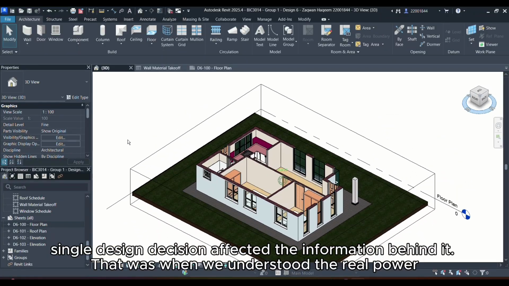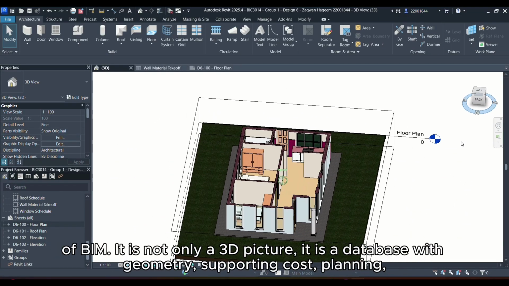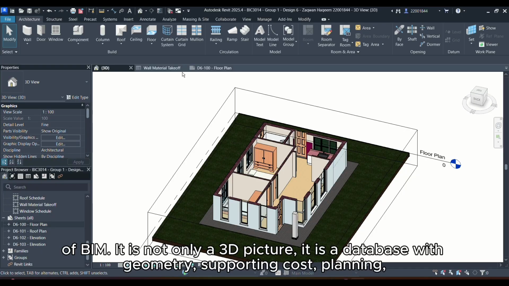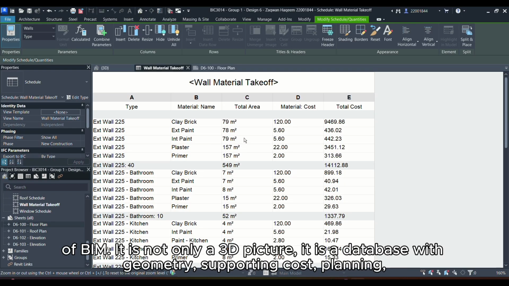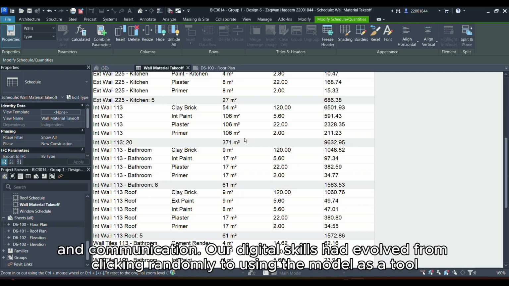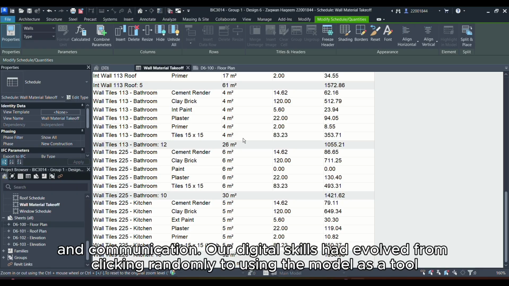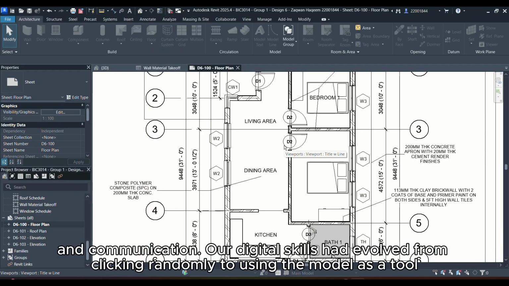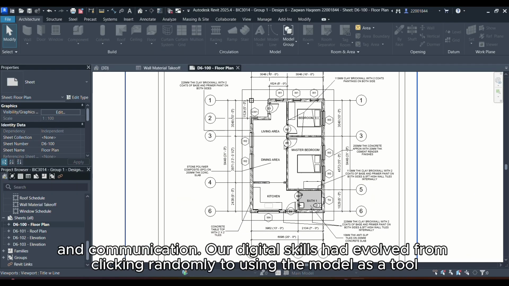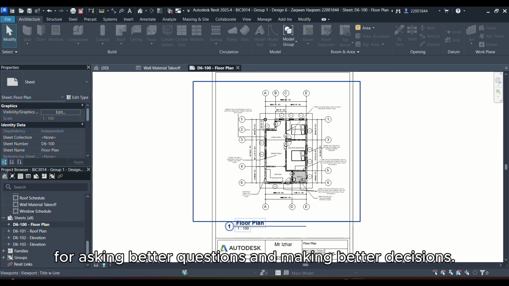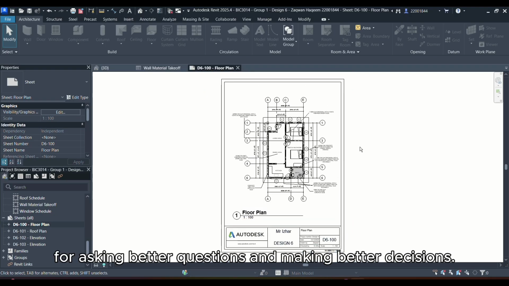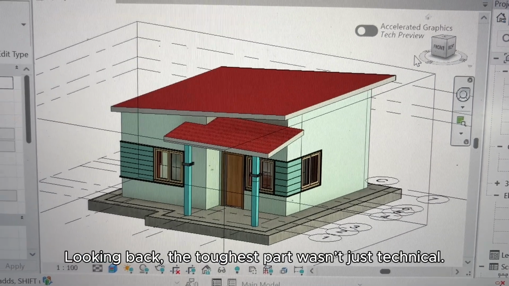That was when we understood the real power of BIM. It is not just a 3D picture, it is a database with geometry, supporting cost, planning, and communication. Our digital skill has evolved from clicking randomly to using the model as a tool for asking better questions and making better decisions. Looking back, the toughest part wasn't just technical.